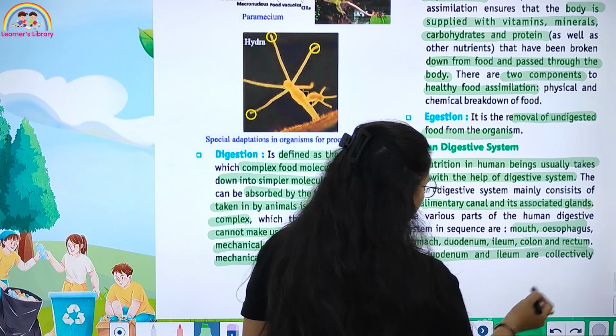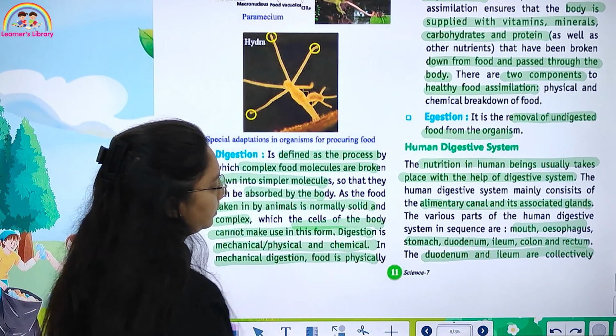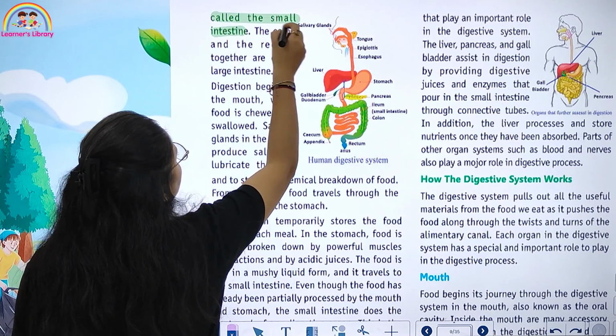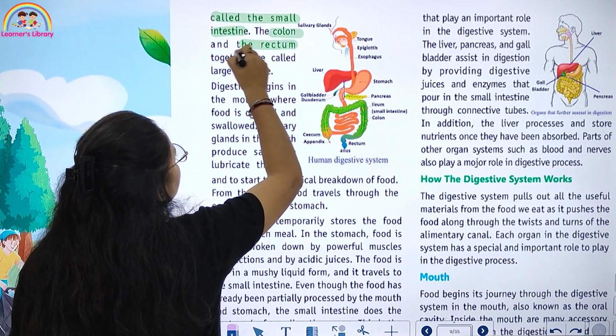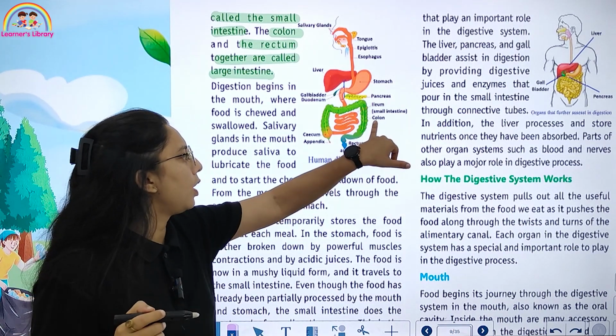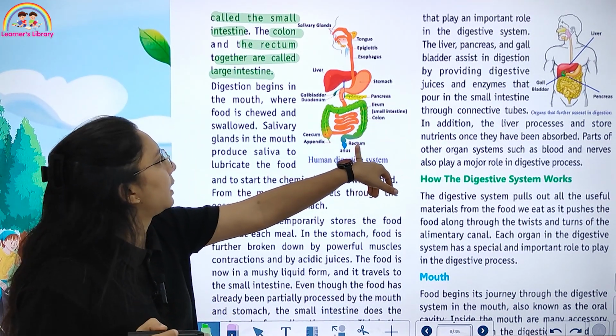The duodenum and the ileum are collectively called the small intestine, and the colon and rectum together are called the large intestine. In the large intestine, we have the colon and we have the rectum.